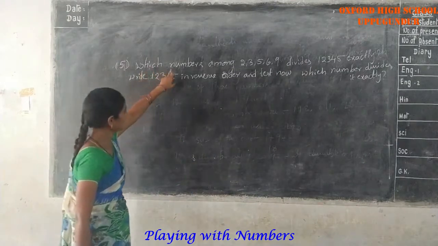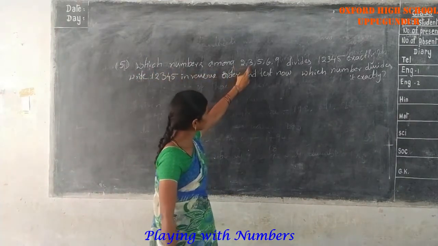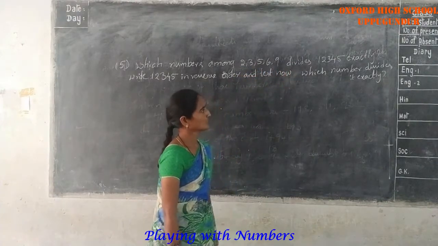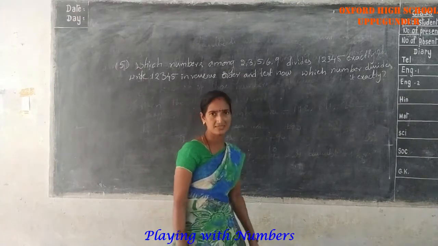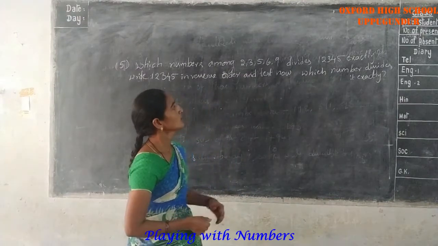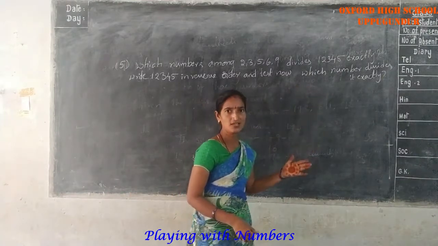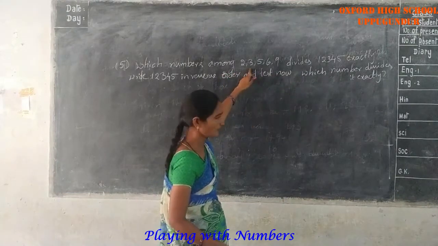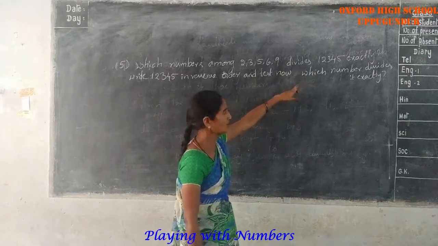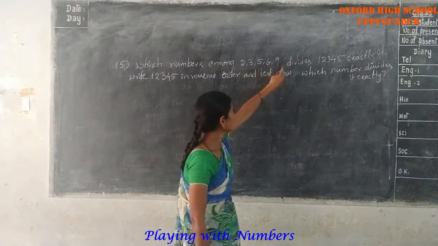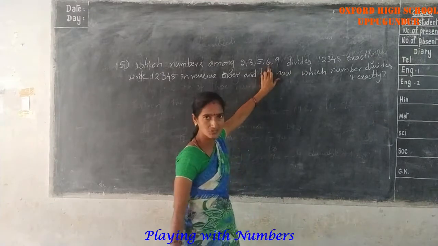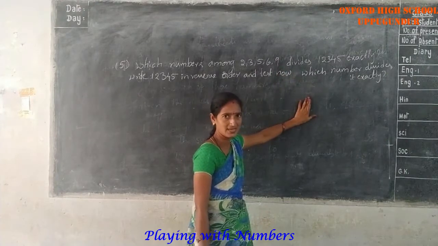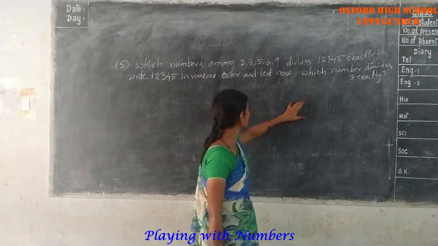First, which numbers among 2, 3, 5, 6, 9 divide 12,345 exactly? The given number 12,345 is divisible by 2, 3, 5, 6 and 9 exactly.